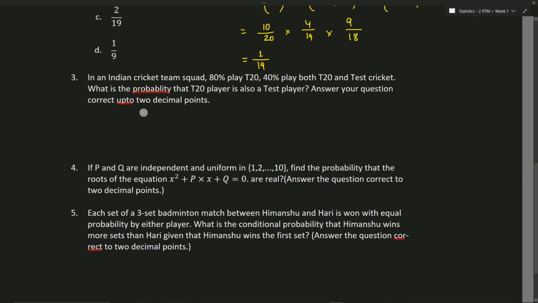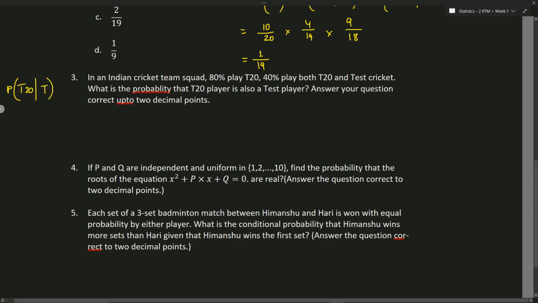In the Indian cricket team squad, 80% play T20, and 40% play T20 and test cricket. What is the probability that a T20 player is also a test player? So they are asking us to find the probability of T20 given that he's already a test player, right?